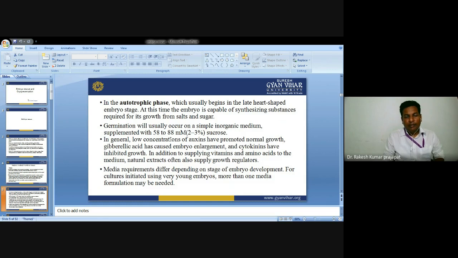Media requirement differs depending upon the stages of embryo development, because embryos subsequently grow from globular stage, heart stage, torpedo stage. So at each and every stage afterward, the requirement for growth and development keeps on changing. So accordingly, we have to provide the nutrient to the culture media. We have to change the nutrient composition for the proper growth and development of the embryo. So for cultures initiated using very young embryos, more than one media formulation will be needed.